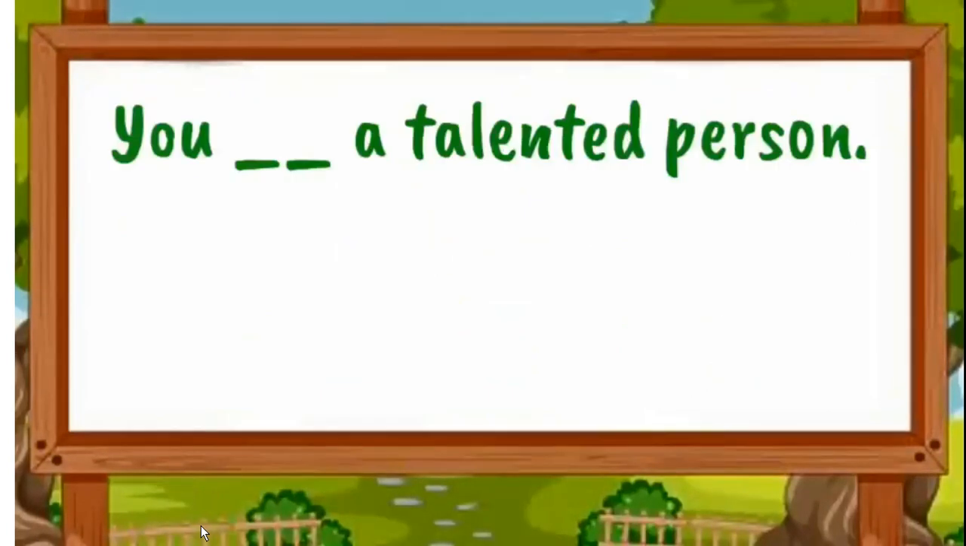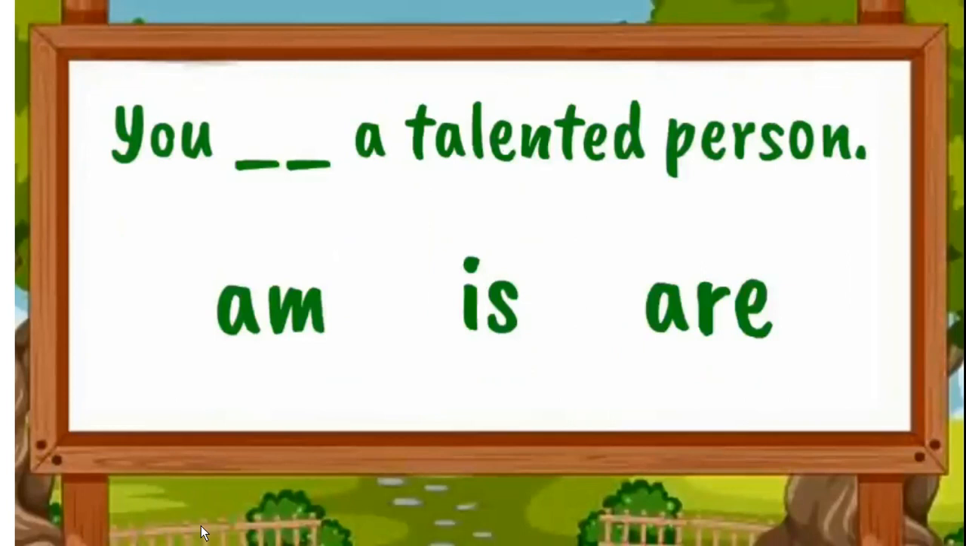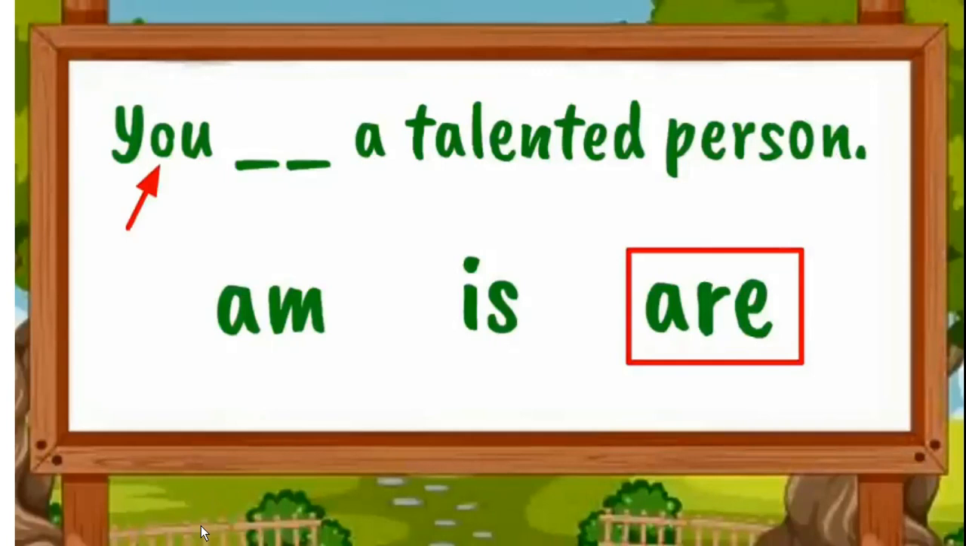Now next, dash like you dash a talented person. Let's see with the options like am, is and are. So you, I said, it's a plural here. I am using are, because you is used for singular as well as plural.